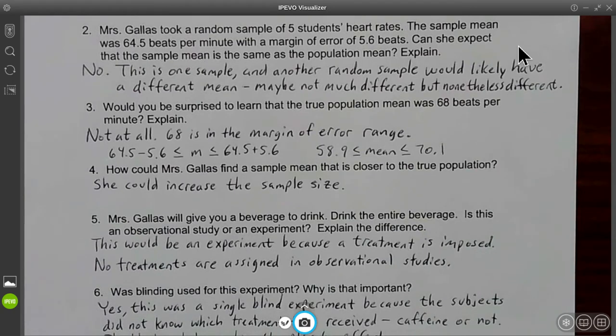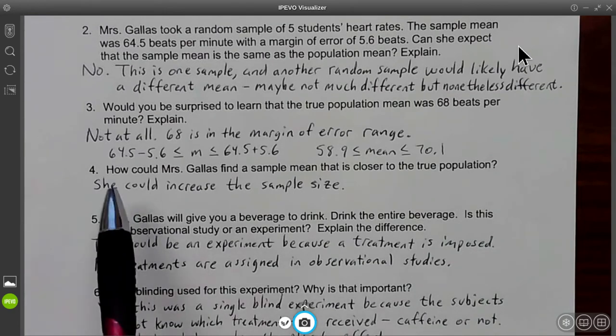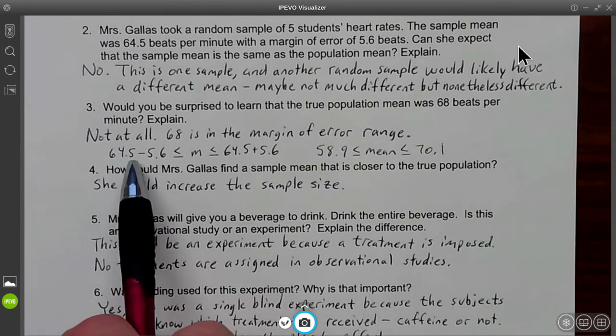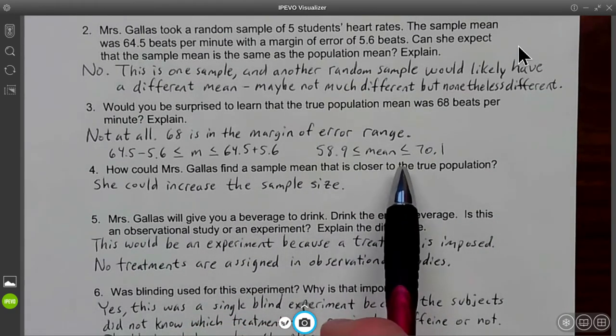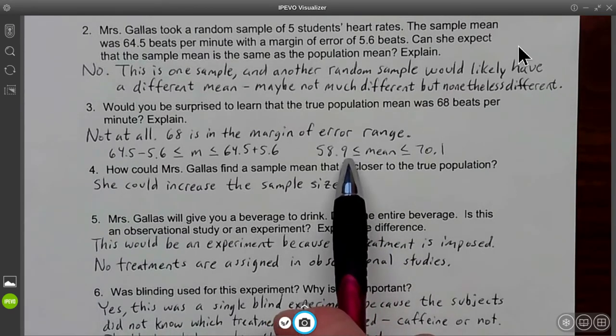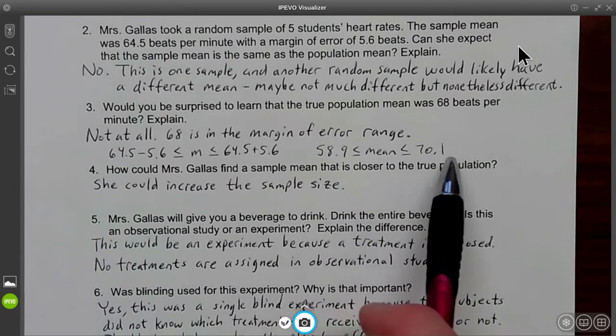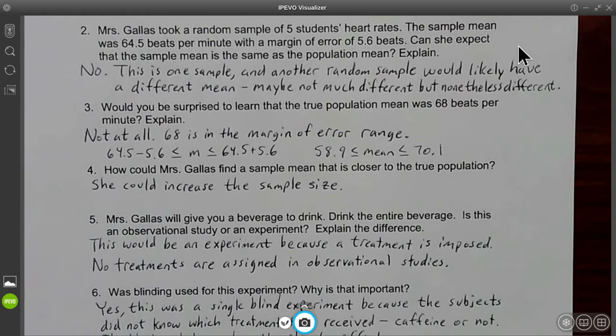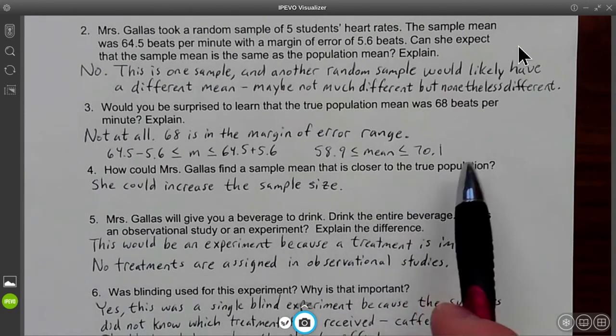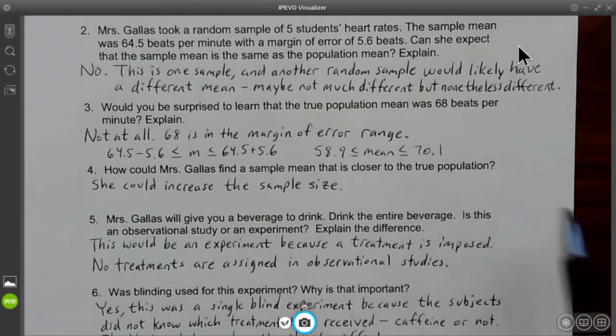Number 3, would you be surprised to learn that the true population mean was 68 beats per minute? Well, let's see. We got 64.5 beats per minute, and she said that her margin of error was 5.6 beats. So if we take the 5.6 beats, subtract from 64.5 and add to 64.5, we find our range that we would consider plausible. So if our mean is between 58.9 and 70.1, that's plausible. In this case, 68, yeah, that fits within our margin of error. So we would not be at all surprised that the actual mean was 68 based on our information.